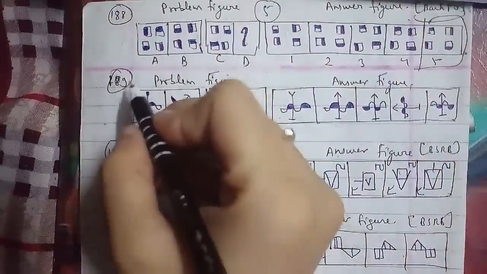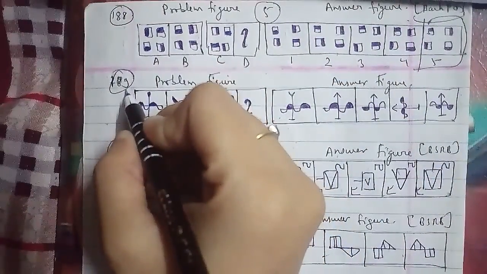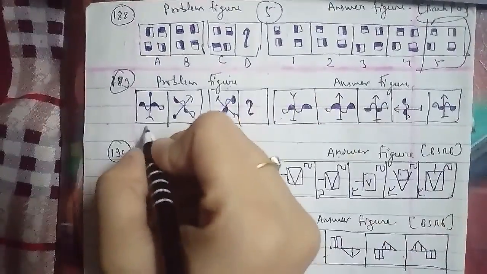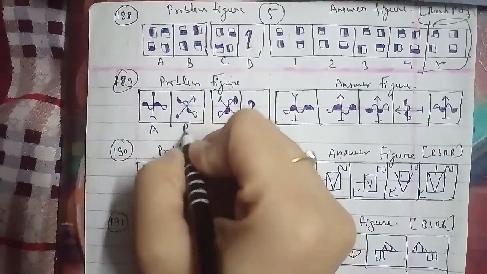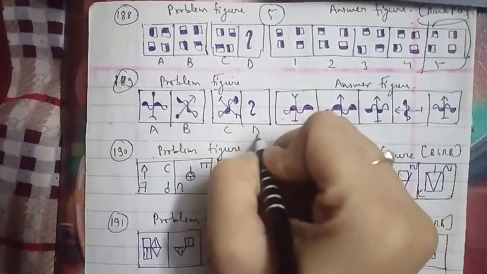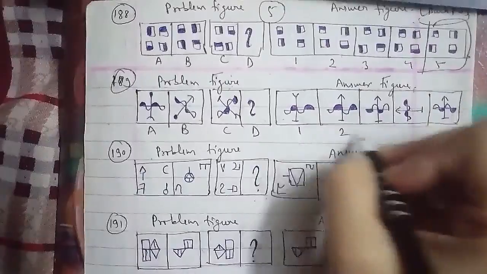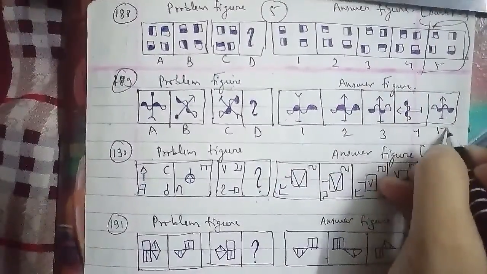Let's go ahead with the 189th question of the session, with your problem figures, and these were the answer figures as well, named as A, B, C and D. This D figure we have to find out here, which is your figure 1, 2, 3, 4 and 5 respectively as well.